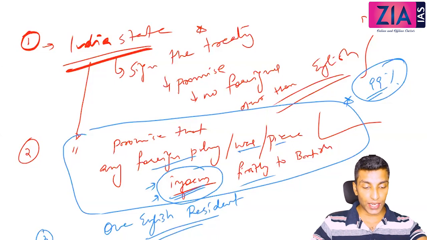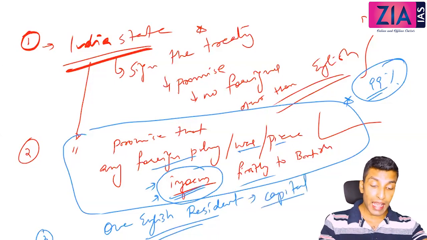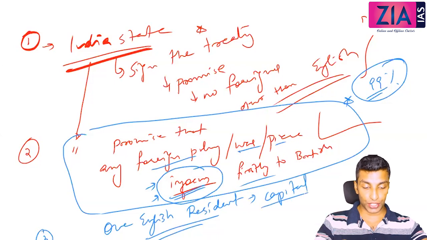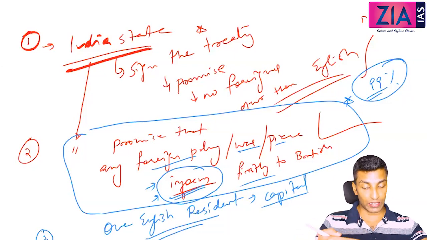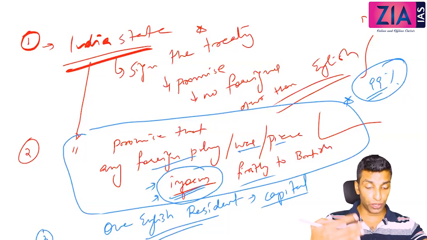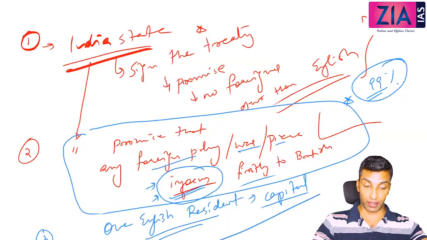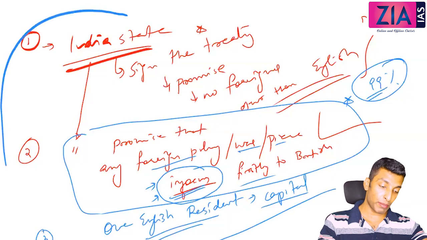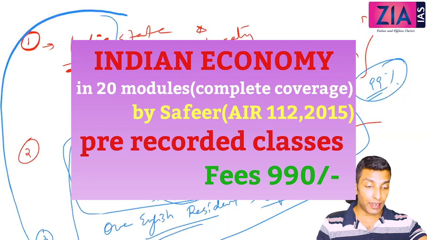Here, if you sign this treaty, one English resident had to be stationed in the capital of the local state that is signing the treaty, and the entire expenditure of this English resident had to be taken care of by the local king, whether it is the guards, soldiers, food, clothes, all expenditure. So these are the 3 points which you need to remember, which have to be kept by the Indian kings.